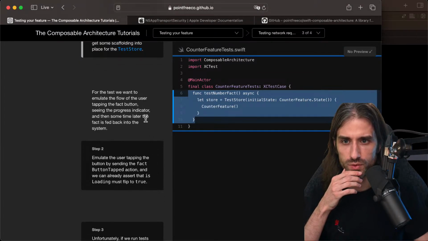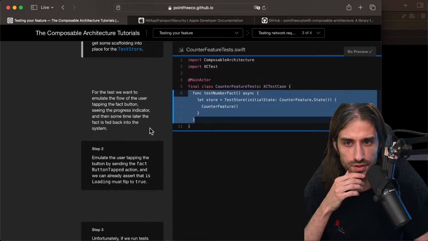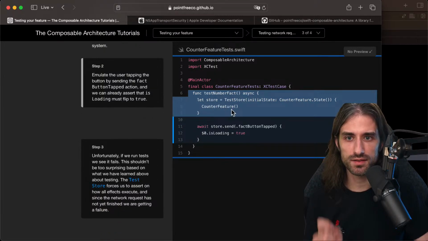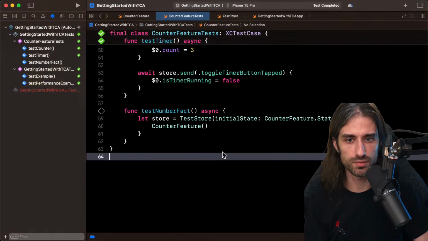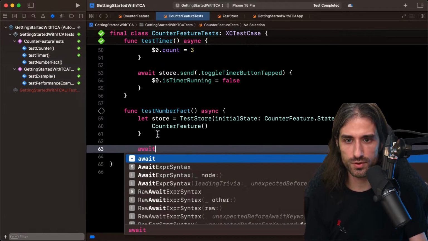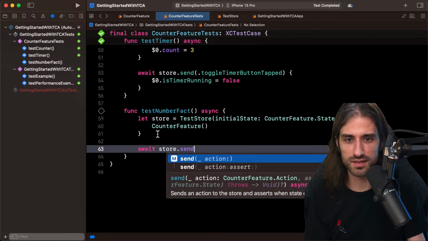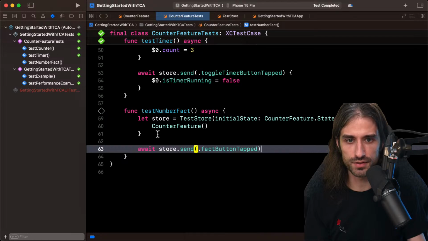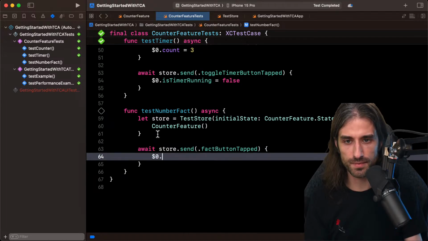For the test, we want to emulate the flow of the user tapping the fact button, seeing the progress indicator, and then sometime later, the fact is fed back into the system. So first, we emulate the user tapping the button by sending the fact button tapped action, and we can already assert that isLoading must be flipped to true. So we're gonna get the store. We do await store.send fact button tapped, and so isLoading should be true.